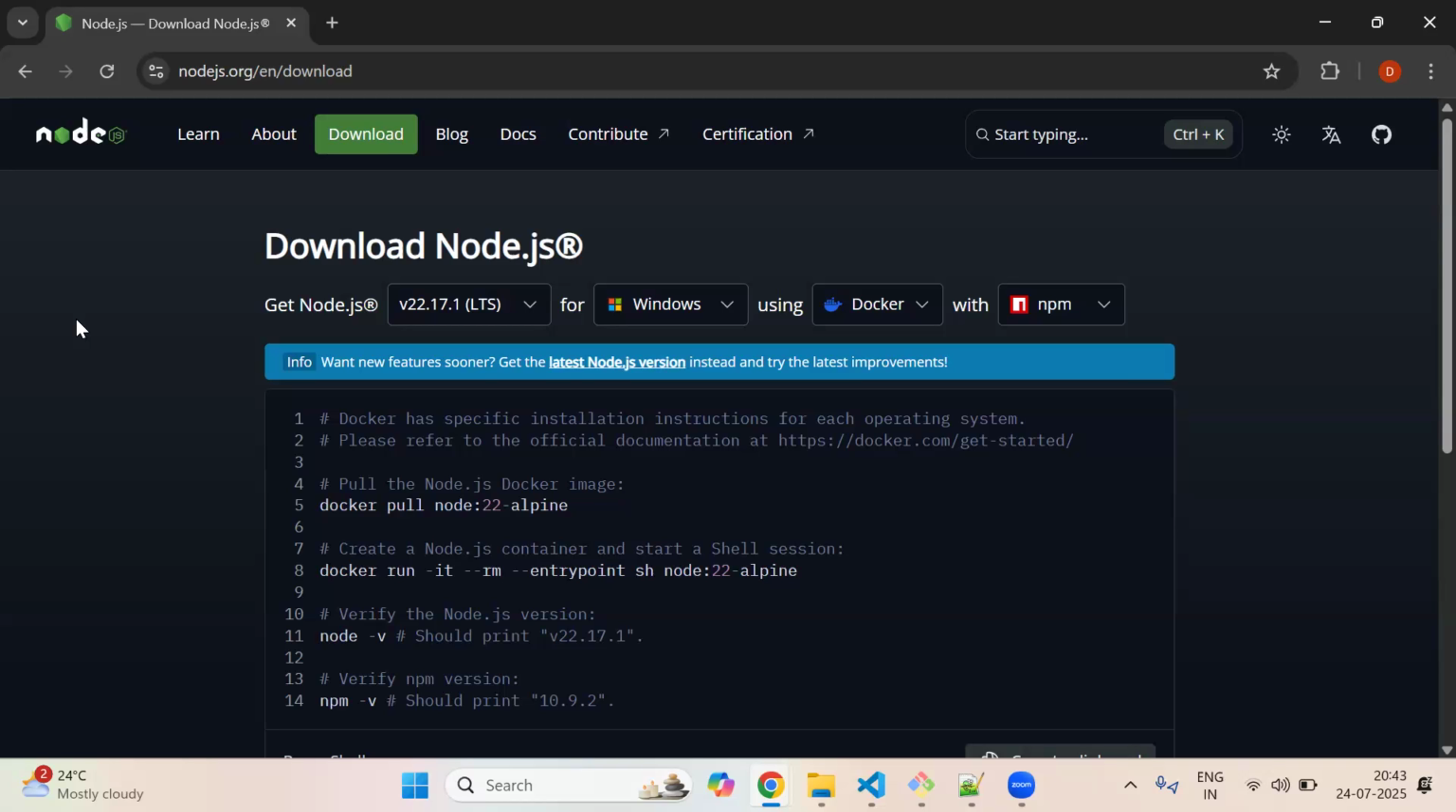Sir, 17.1, the 17 and 1 are odd numbers. Okay, odd only. But what is the first number? 22. First number must be even. Understand, everybody? For example, 22.17.1 is there, and there is 21.16.2. Which version do we need to install? 22.17.1 or 21.16.2? 22. First number must be an even number, and it should also be specified as LTS, long term support. Clear, everyone?